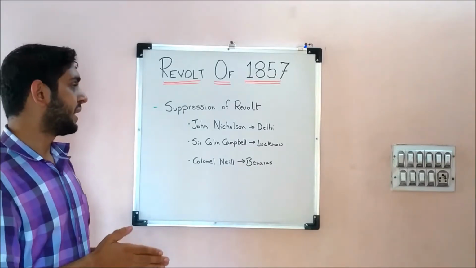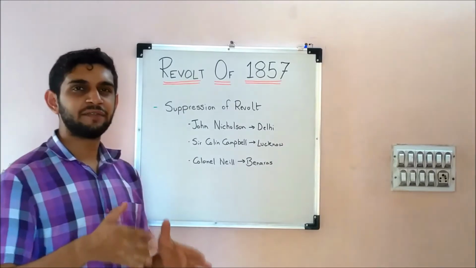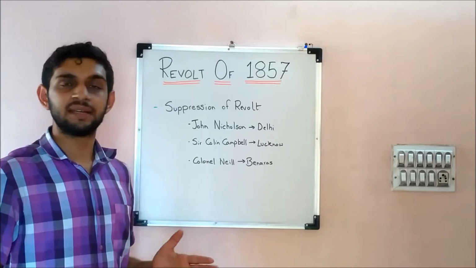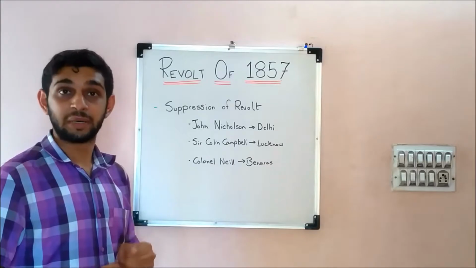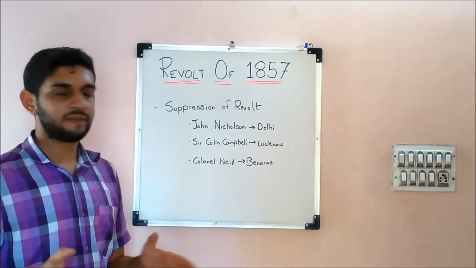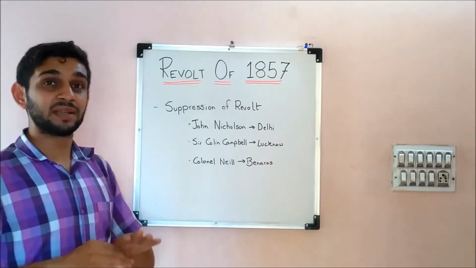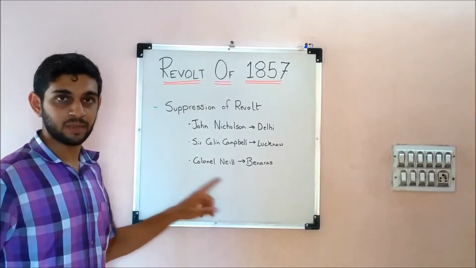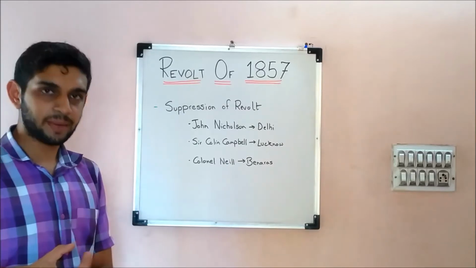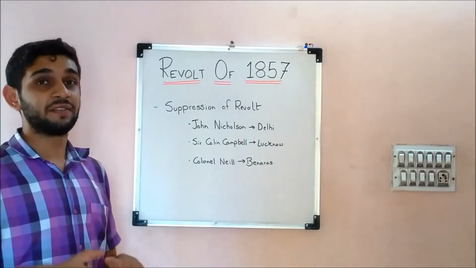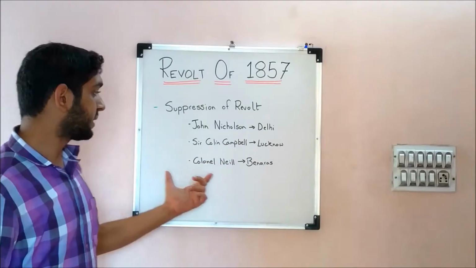Then you have Begum Hazrat Mahal, right? She had to hide in Nepal. So by the end of 1859, all the leaders were dead. You have Kuwar Singh, Maulvi Ahmadullah, Khan Bahadur Khan of Bareilly. So almost all were dead. And at the end, in Banaras, one more revolt was being organized, but that was mercilessly suppressed by Colonel Lee. He mercilessly killed all the suspects of the revolt and even disorderly Sepoys. The Sepoys who didn't join were also killed. That was by Colonel Lee.